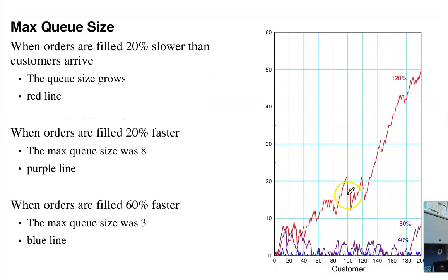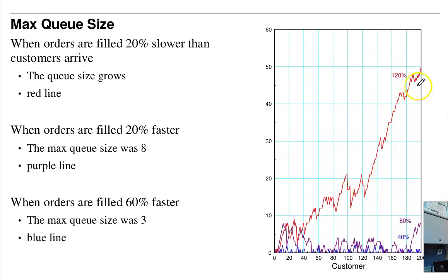If I look at the queue size, again, if I'm filling orders slower than customers are arriving, the queue size, in theory, increases without bound. That's bad. If it's 80% of the arrival time, I'll usually keep up. Occasionally, it can get fairly large, like here the max queue size was about 8. If my service time is 40% of the arrival time, the queue size remains fairly small. The biggest it got was about 4. That's queuing theory. This is all based upon the exponential distribution.